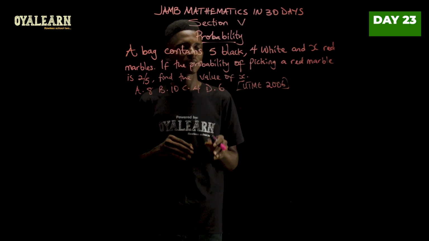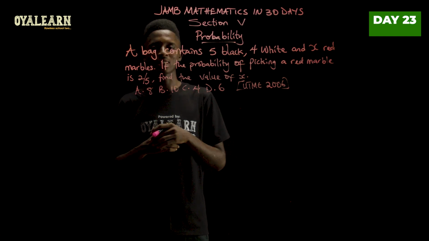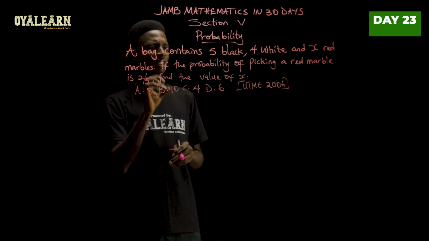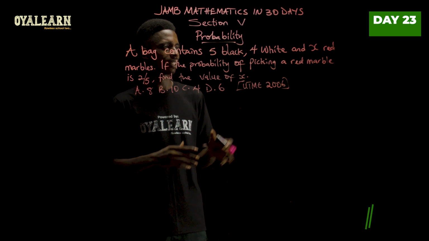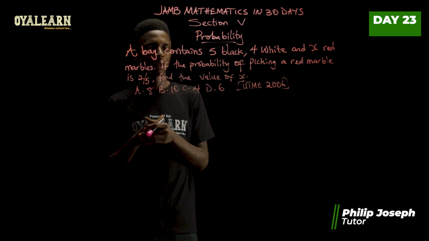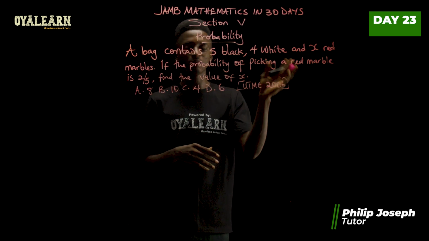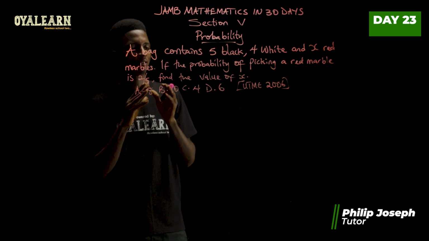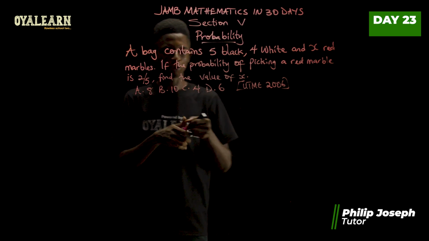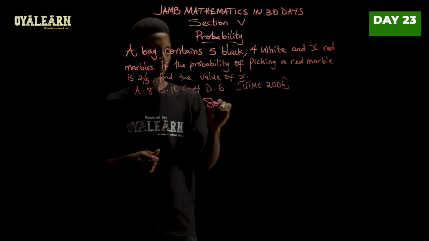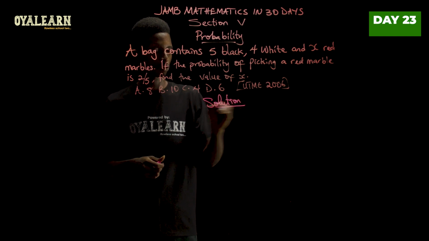To start with, this question from 2006 says, a bag contains 5 black, 4 white, and X red marbles. If the probability of picking a red marble is 2 over 5, find the value of X. So to solve this, this is how we'll do it. This is the direction to go to solve.